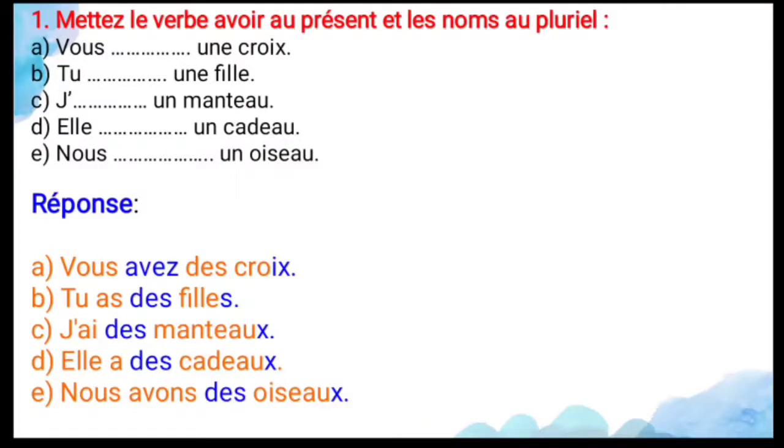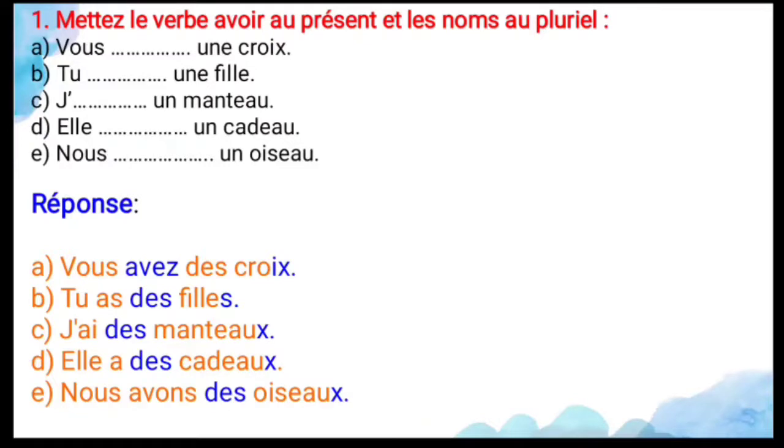And the first one is vous, dash, une croix. So you have a cross, and you have to conjugate the verb avoir for the subject vous. So vous avez, and the definite article is les. When you change into the plural, the croix already ends with x. So you should not change anything. So vous avez les croix, and you have the crosses.